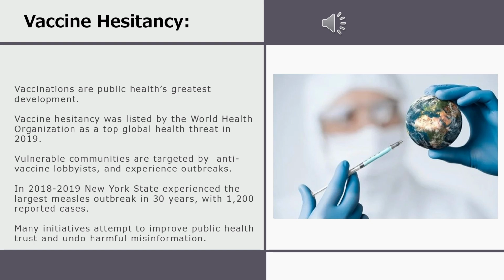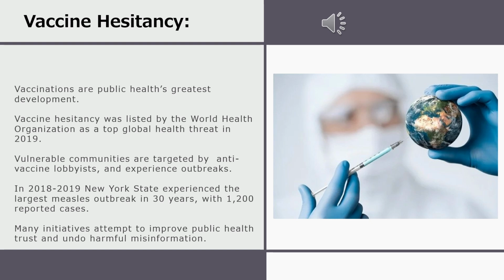Since the 1990s, vulnerable communities have been targeted by anti-vaccine lobbyists and activists, and these communities experience vaccine-preventable disease outbreaks such as measles, mumps, varicella, in very under-vaccinated regions. In 2018 and 2019, New York State experienced the largest measles outbreak in 30 years, with 1,200 reported cases and many thousands of unreported cases.